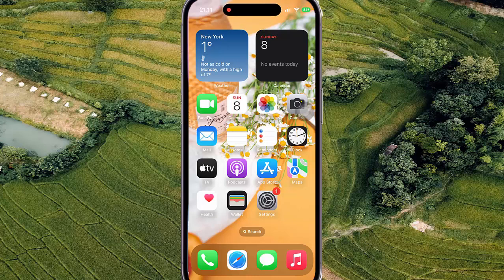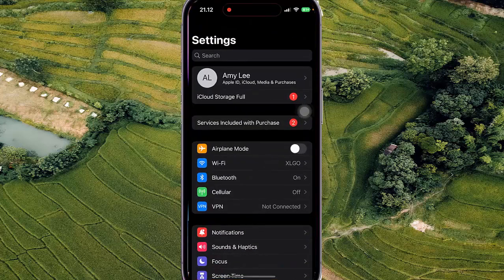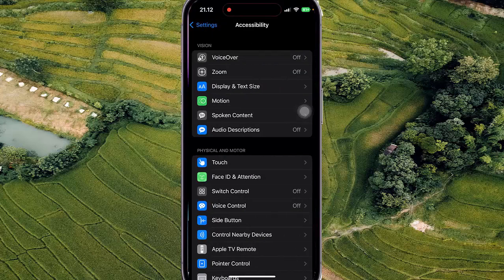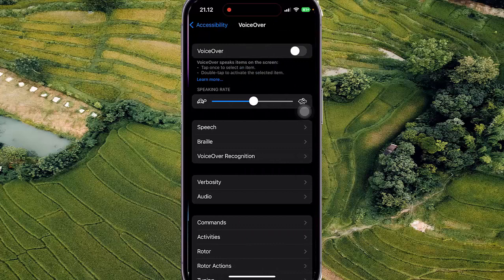To turn on or turn off folder closed sound effect when VoiceOver is on in iPhone 14 Pro, open Settings, scroll down the Settings screen, find Accessibility, next tap Accessibility, and then tap VoiceOver, select Audio.